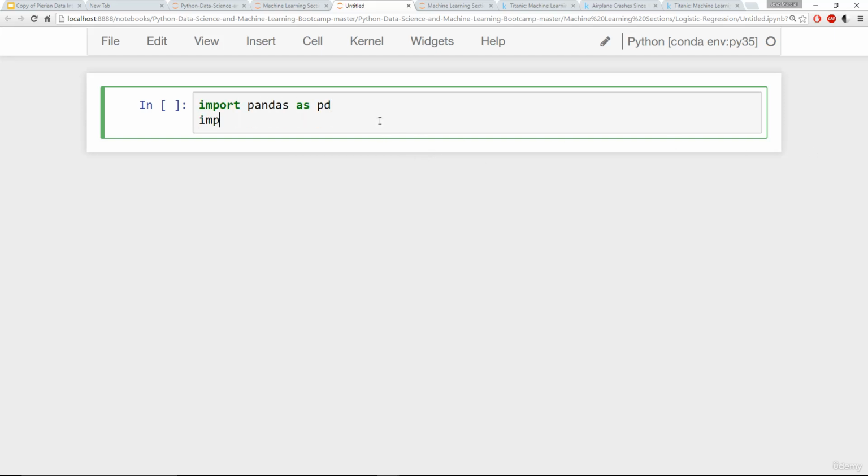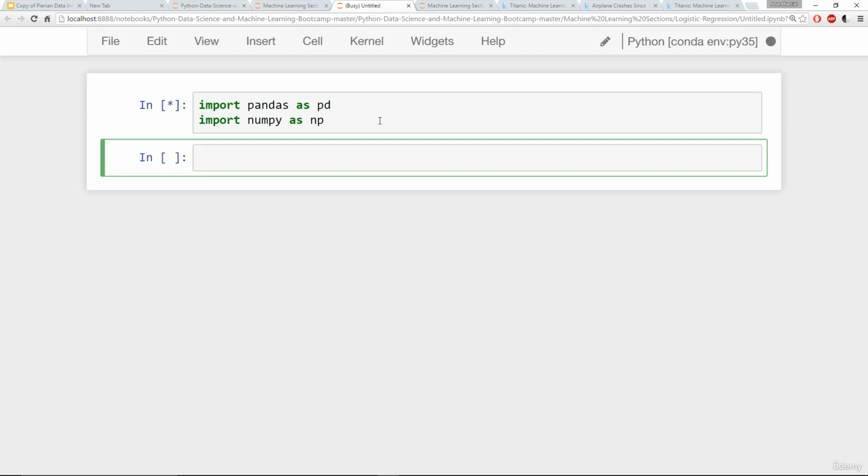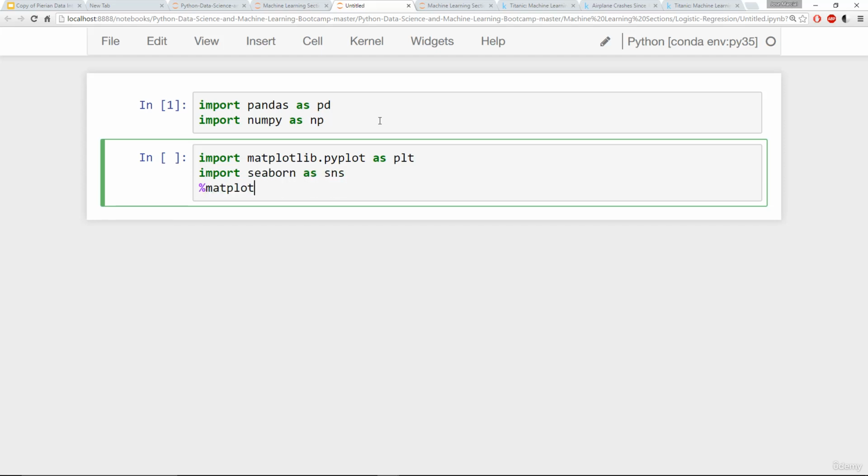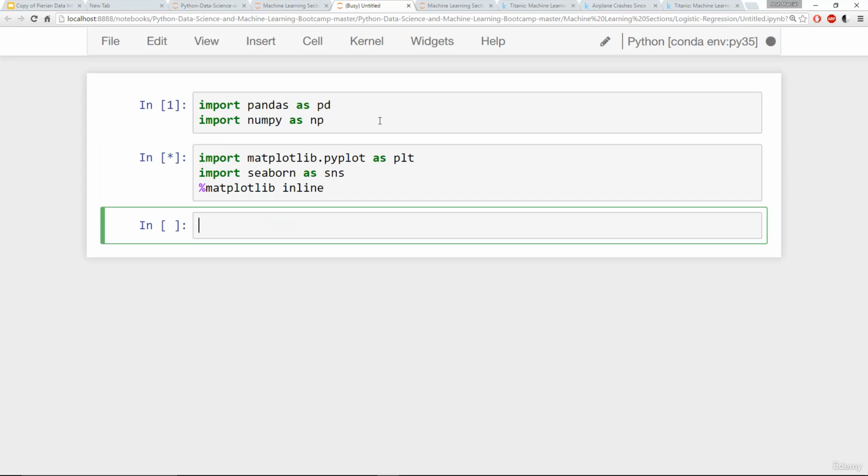I do pandas as pd, numpy as np, and then let me do my visualization imports. I'm going to say matplotlib.pyplot as plt. I like importing Seaborn as sns, and then since I'm using the notebook, I have to say matplotlib inline. Perfect.